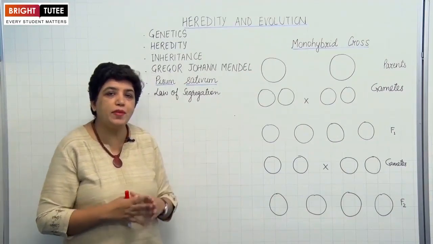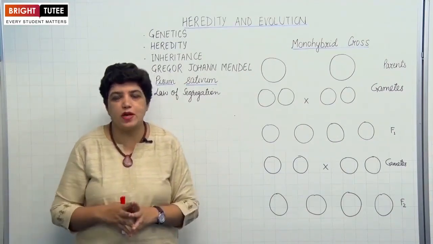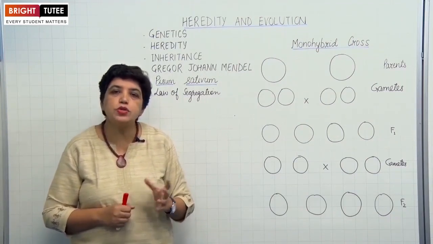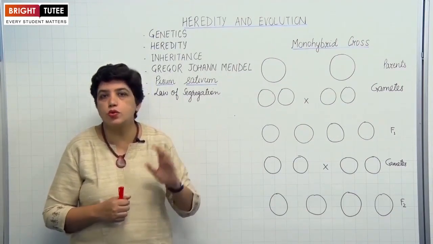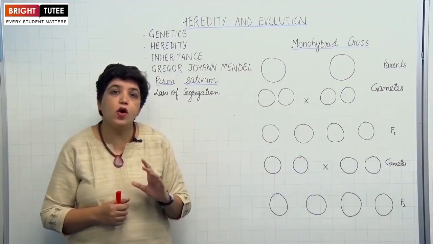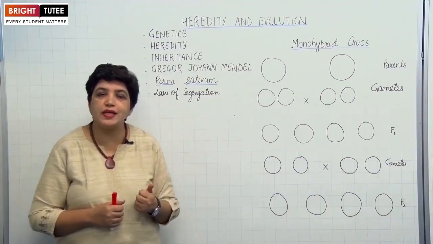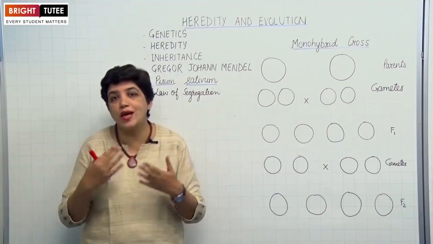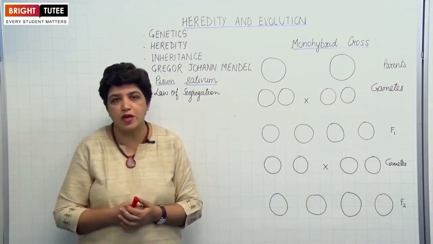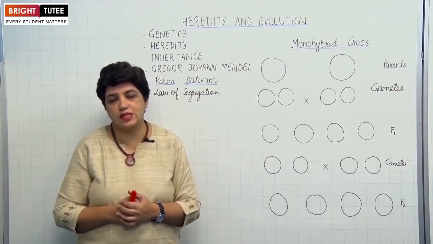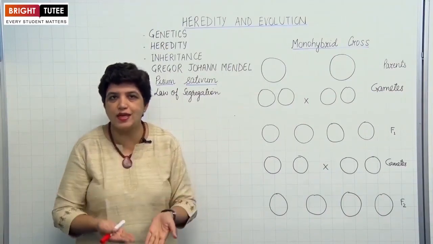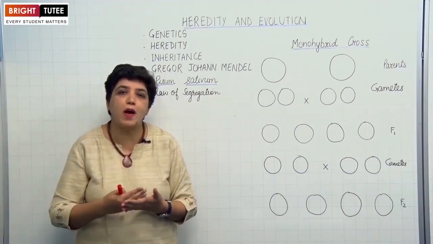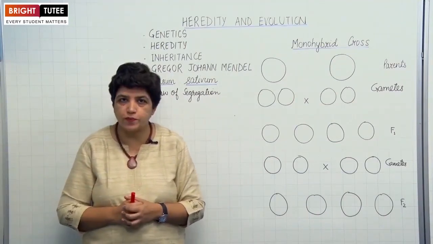So Gregor Johann Mendel performed various experiments on the pea plant, the garden pea. He used to stay in a monastery where he used to grow the pea plants. He also had knowledge of mathematics and statistics. So he applied his science and maths knowledge to analyze the results of these experiments. That is why he was successful and able to tell others how inheritance is possible, how the information is passed on to the next generation.